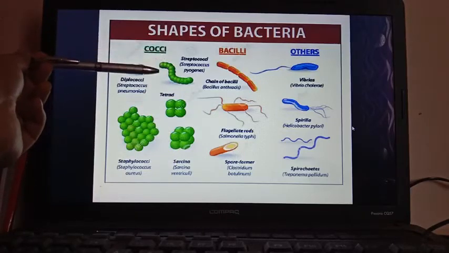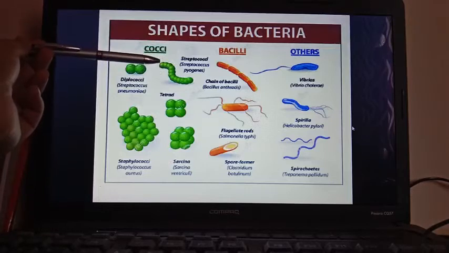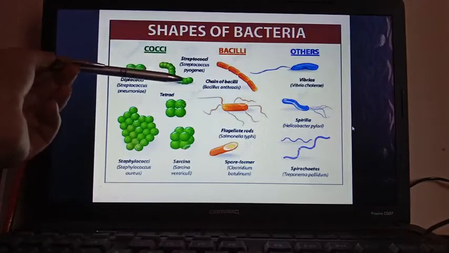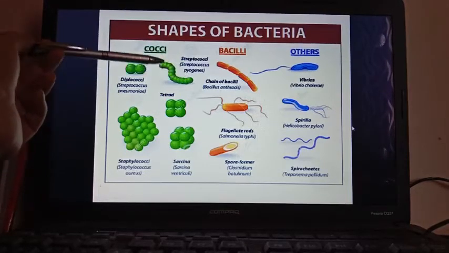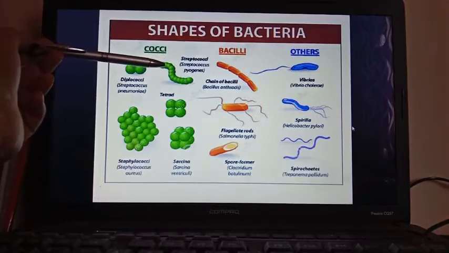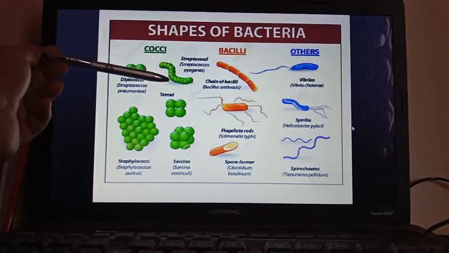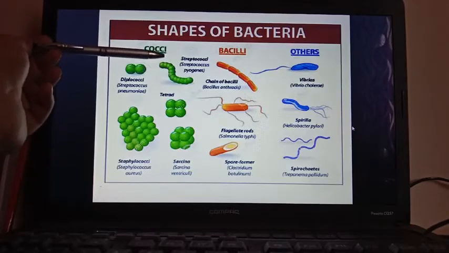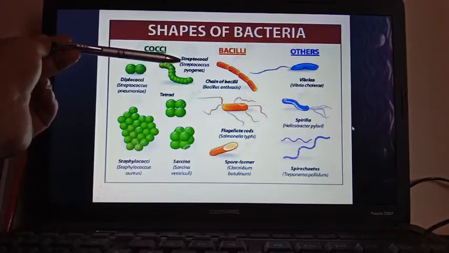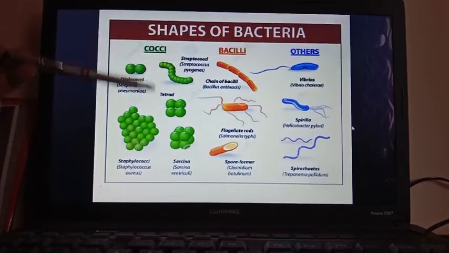And if so many spherical bacterial cells are attached together one by one and form a chain-like structure, it is known as streptococci. So streptococci are chain-like structures, one after another spherical bacterial cells attached. Example is Streptococcus pyogenes.